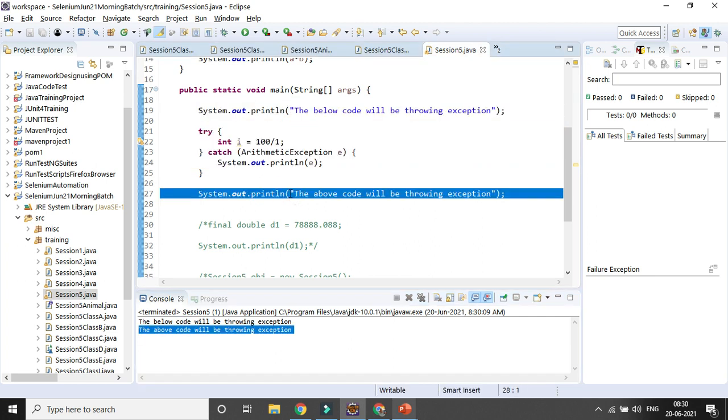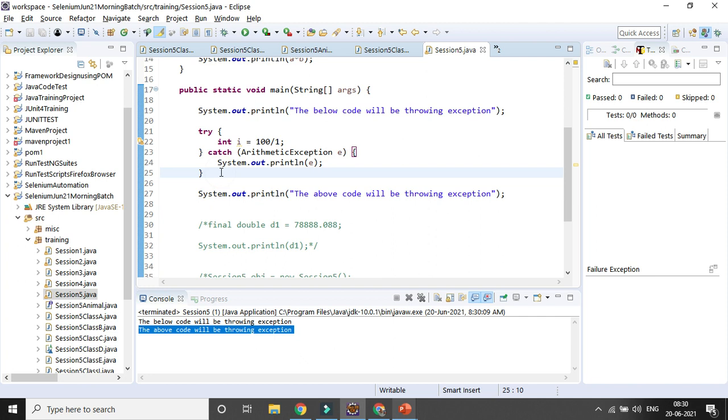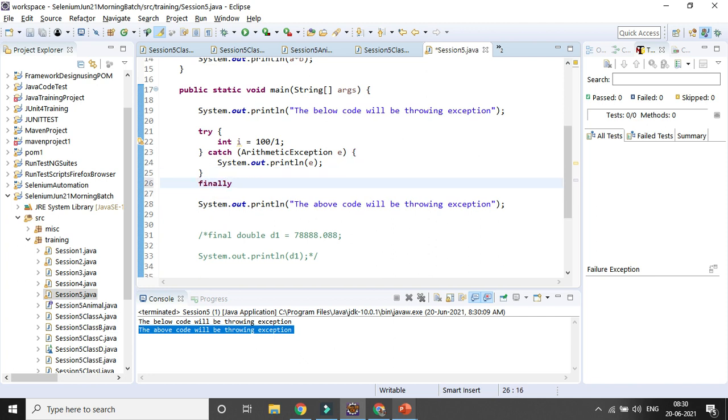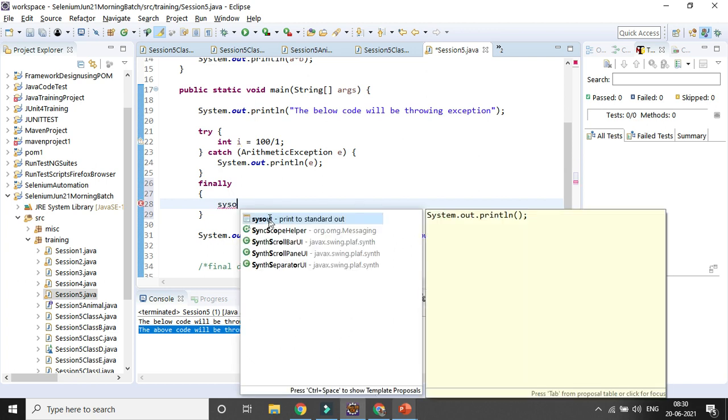But in case I want to handle the exception, whether the error message is triggered or not, I want to print something so that I can get to know that I have tried to write some code to handle the exception. Now the exception is not coming, that's fine, but something is coming so that anyone can get to know we have written some code. So how can you do it? With the help of finally, right? Apart from try catch, after the try catch block you can give something called finally. And here I can give some output.